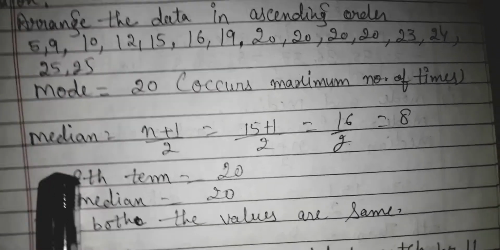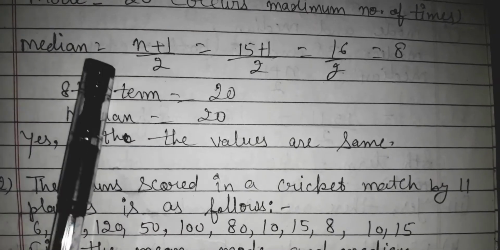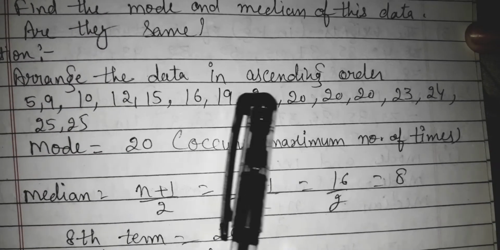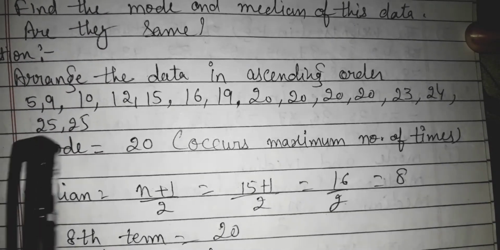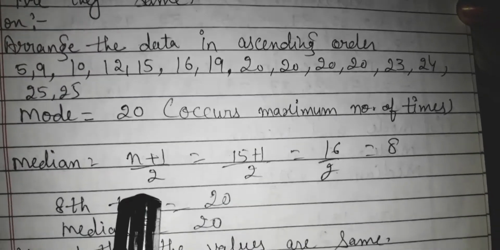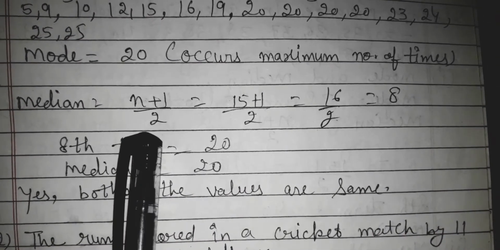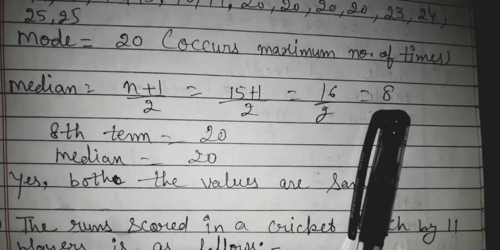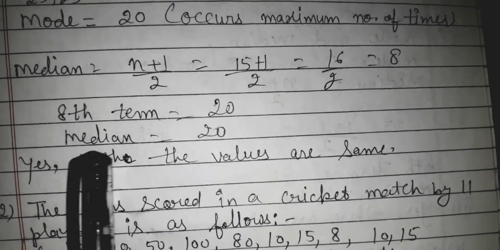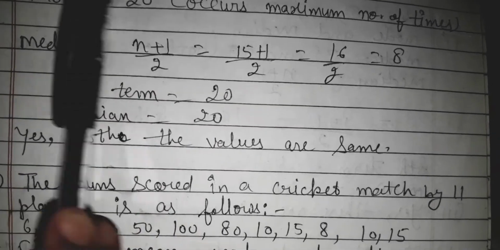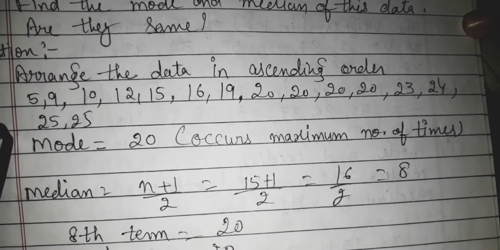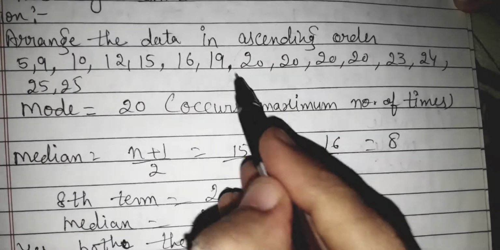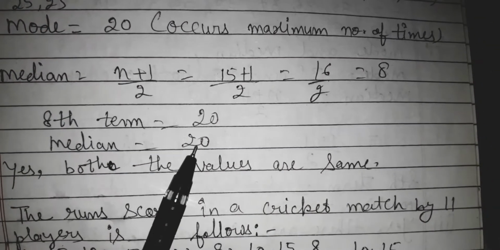Median. How will we find median? First of all, I will count how many terms are given: 1, 2, 3, 4, 5, 6, 7, 8, 9, 10, 11, 12, 13, 14, 15. There are 15 terms. So I will use the formula n plus 1 by 2, that is 15 plus 1 by 2, that is 16 by 2, that is 8. It means I will find the 8th term in the above ascending order: 1, 2, 3, 4, 5, 6, 7, 8. This is the 8th term. It means my median is also 20.